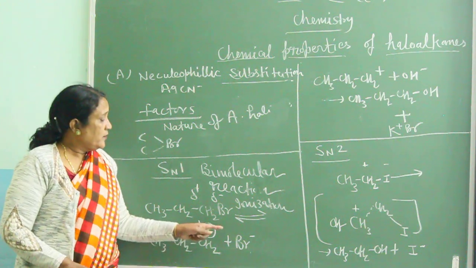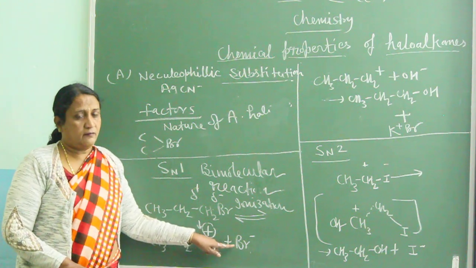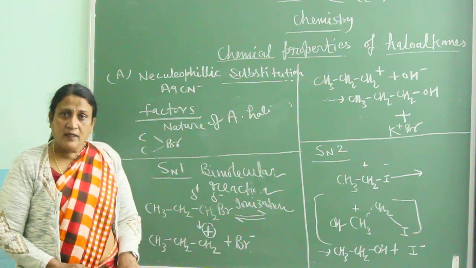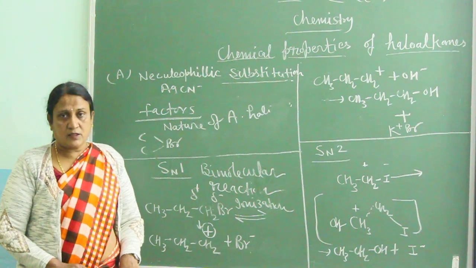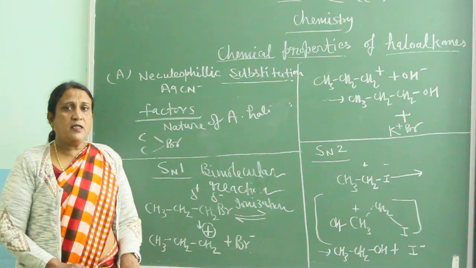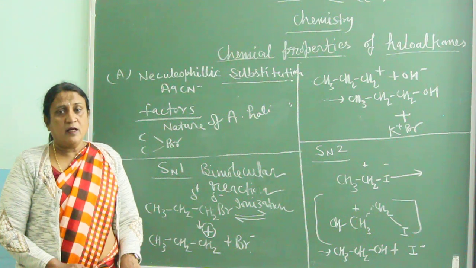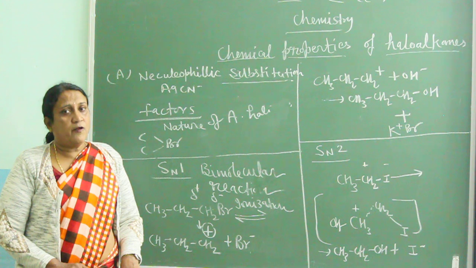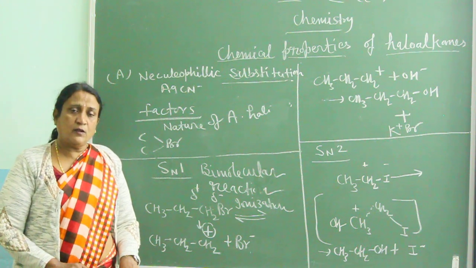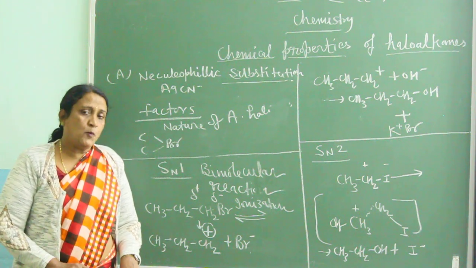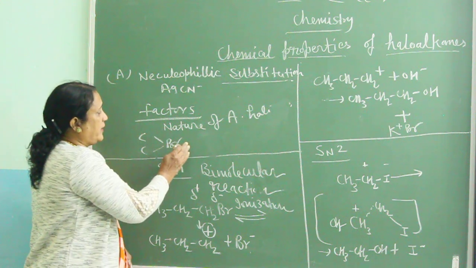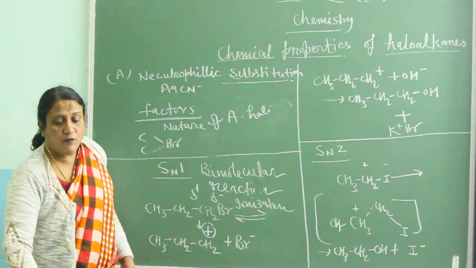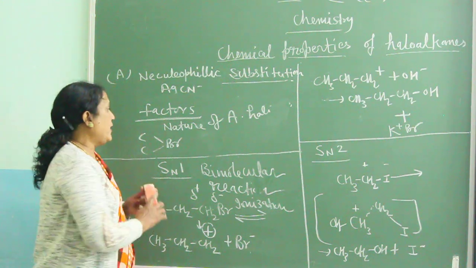Another is the nature of the halogen attached to the alkyl group. If iodine is attached, the reaction will be fast, because the bond energy of the compound is lower when the iodine atom is attached, whereas with bromide, then chloride, and then fluoride, the bond energy of the fluoride is very high, and due to that the reaction will take place very slowly.